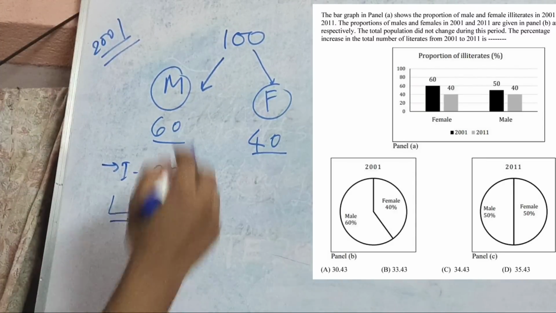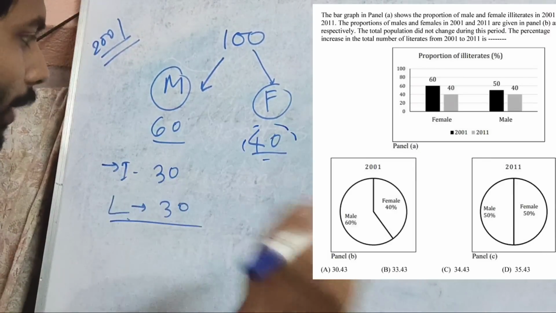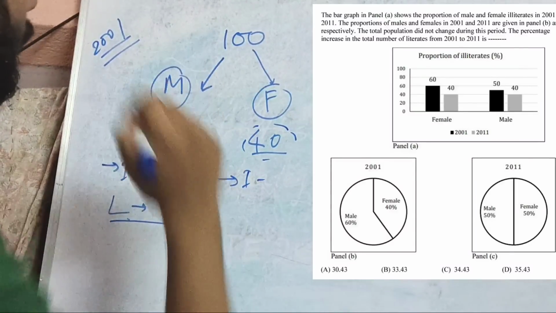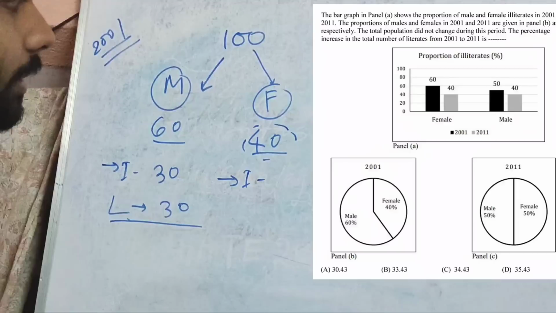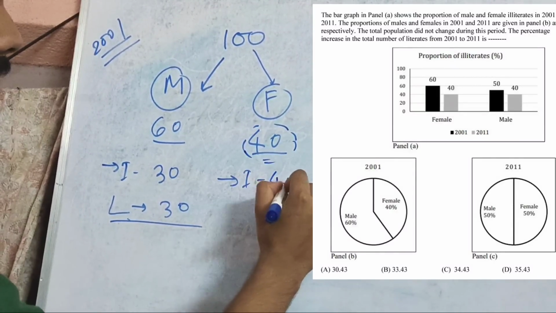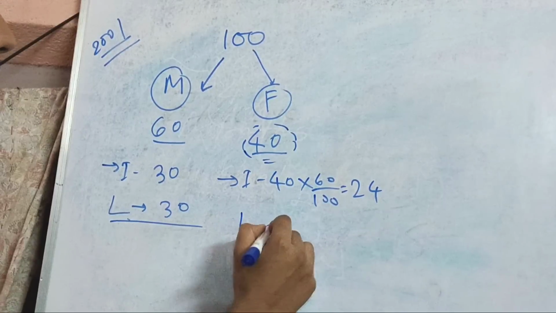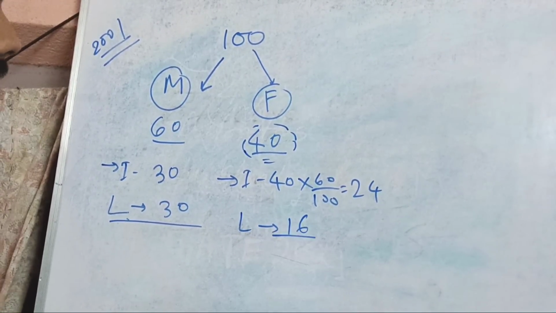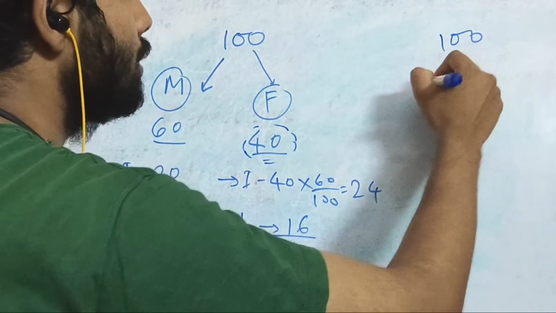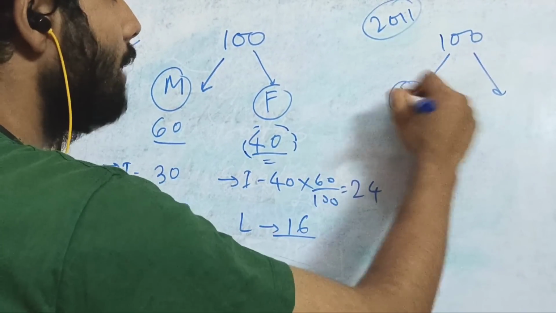Similarly, if I talk about these 40 females, you can see from panel A once again that in 2001 the illiteracy rate of females is 60%. That means 60% of 40 was illiterate, so 24 were illiterate. That means 16 were literate. Now, similarly, if I talk about the situation in 2011, the same things we are going to look at, male and female.